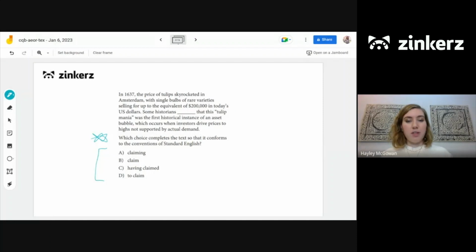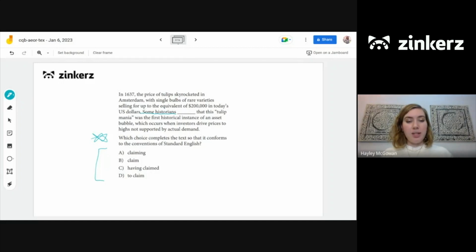Okay, so the first thing we need to figure out is what the subject of this verb would be in order to think about singular versus plural. So right before this verb is some historians. So some historians is definitely going to be the subject of this verb. So we need to make sure that that matches in that sense.